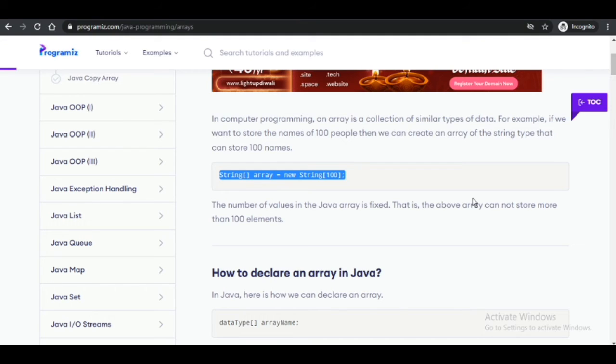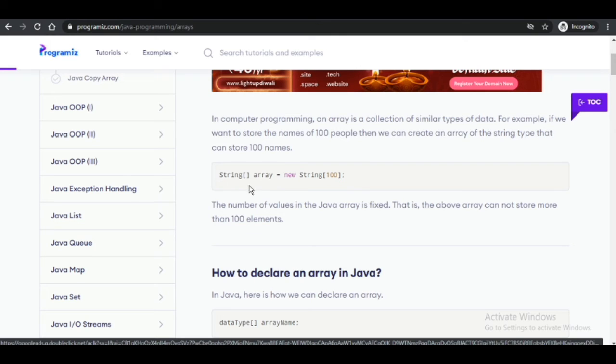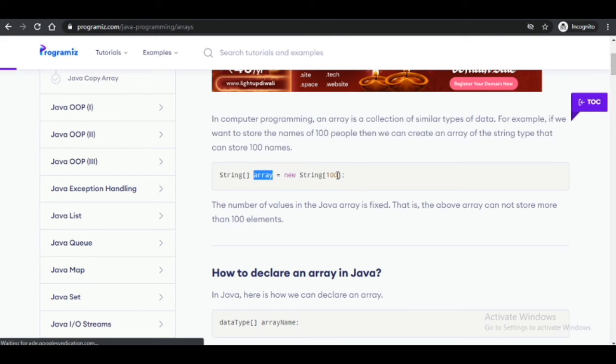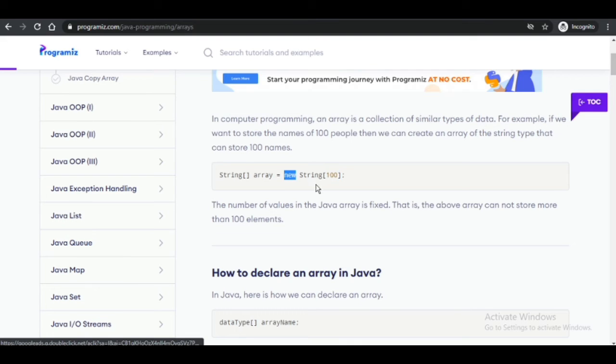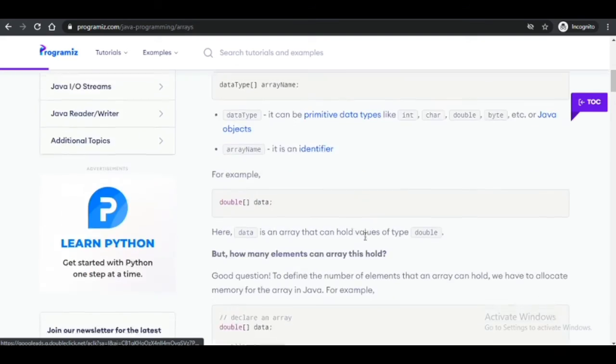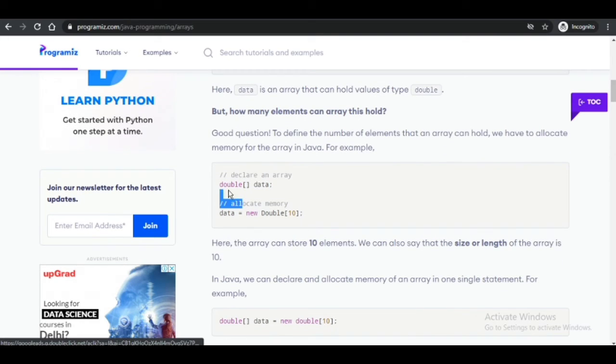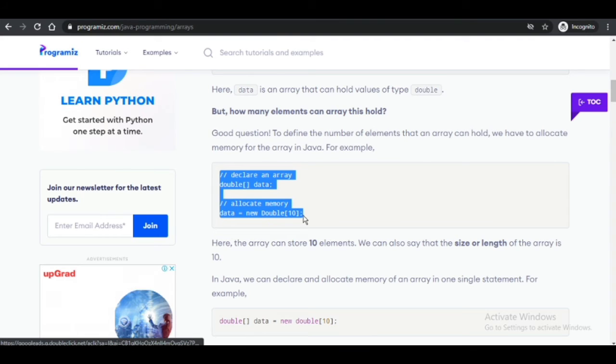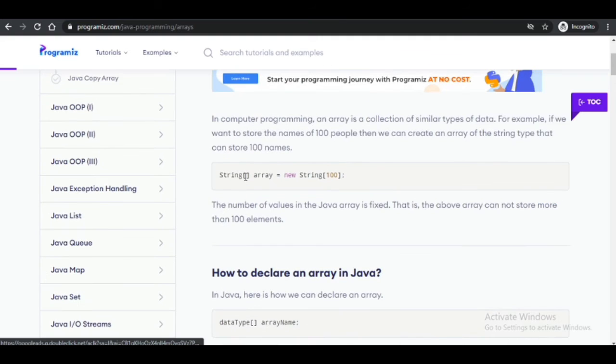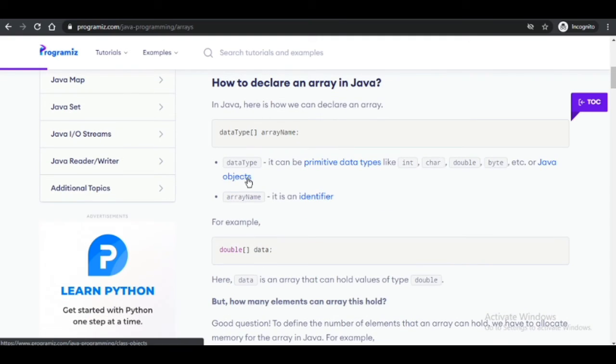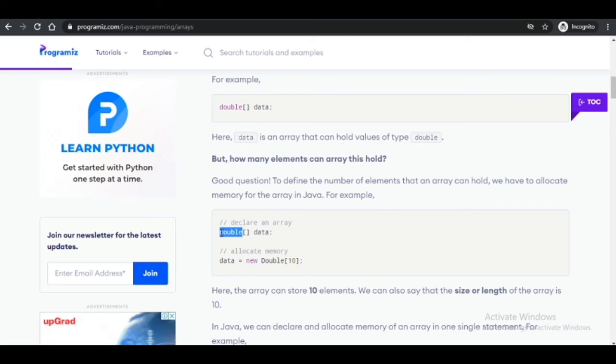This array name can be changed. There is no problem in changing this name. That is a new string of 100 with indices 0 to 99. Now, like double data equal to new double[10]. So here it was String, here it is double. What is common is that if we make an array with double, then here we also have to write the same.